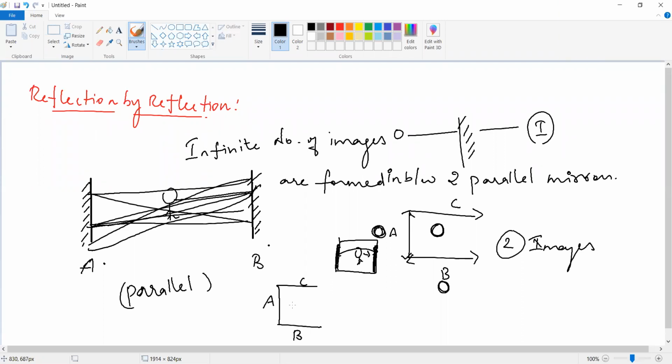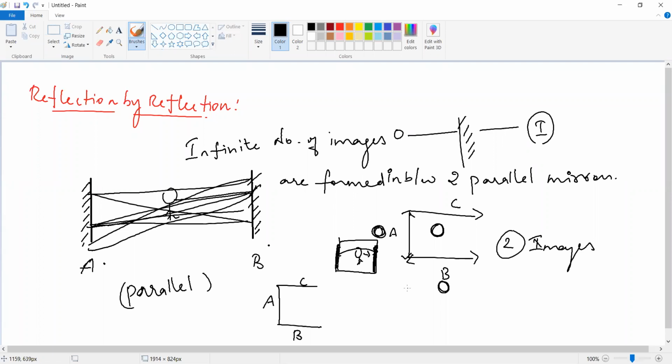Okay. So please find out. When we are using the 3 mirrors, you said that 3 mirrors are there in a trial room. Yes. Okay. So please find out the answer. When we are using 3 mirrors in this direction A, B, C, then how many images are formed? Okay. This is your homework. Please find out the answer for this homework. Okay. So what is the homework?